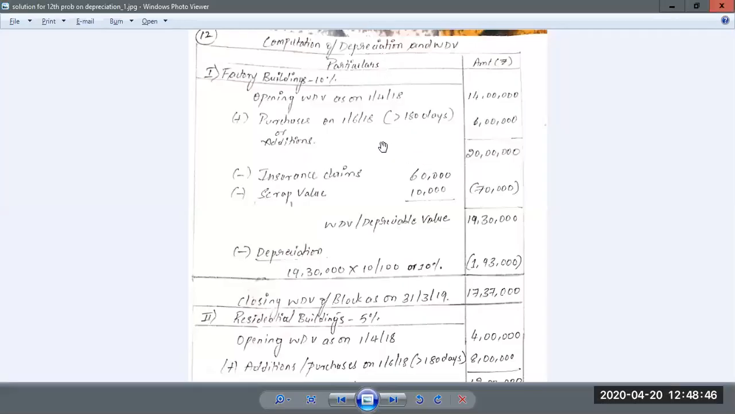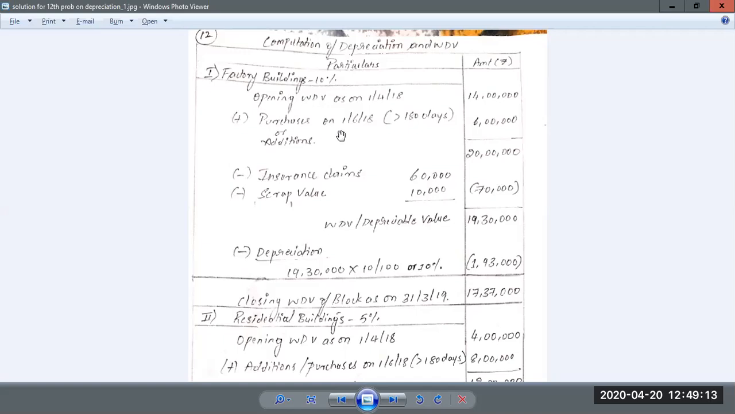Now you have to start with factory buildings because the first item of assets that they are holding is factory buildings, and the rate of depreciation is 10%. Now how should you solve? They have given the opening WDV as on 1/4/2018, which is 14 lakhs. So we already know that the opening WDV as on the beginning of the previous year will be the starting point for calculation of depreciation. Then we have to see whether there are any additions or purchases made during the previous year.